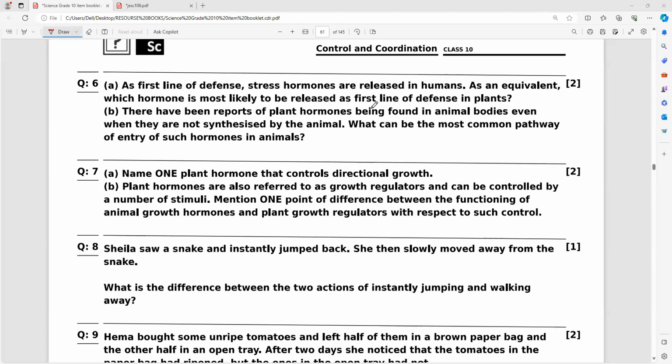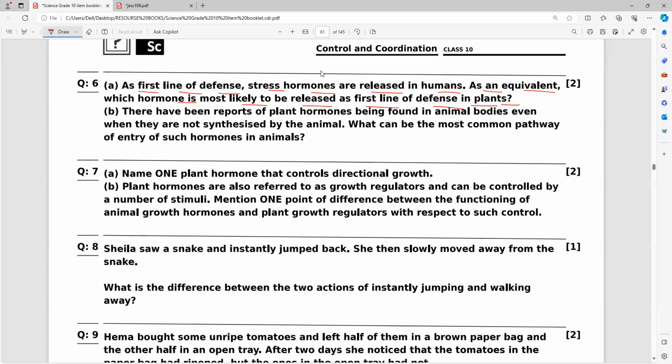Next question. So you can notice it. As the first line of defense, stress hormones are released in humans. As an equivalent, which hormone is most likely to be released as first line of defense in plants? Immediately you have to say the hormone name. Basically all are growth hormones. Only one hormone is a defense hormone. What is the hormone? Fourth hormone.